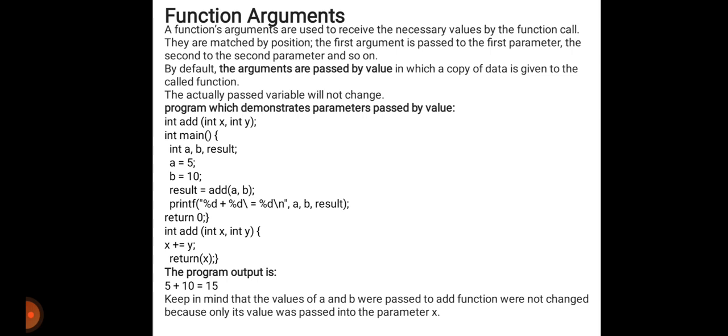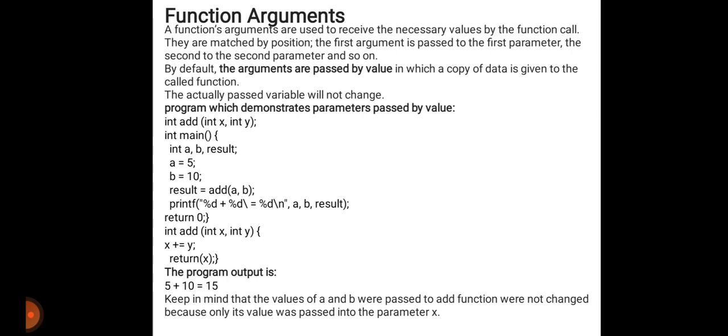Let us consider a program which demonstrates parameters passed by value. Int add takes two parameters, int x and int y. Then int main has a comma b, where a is equal to 5 and b is equal to 10.